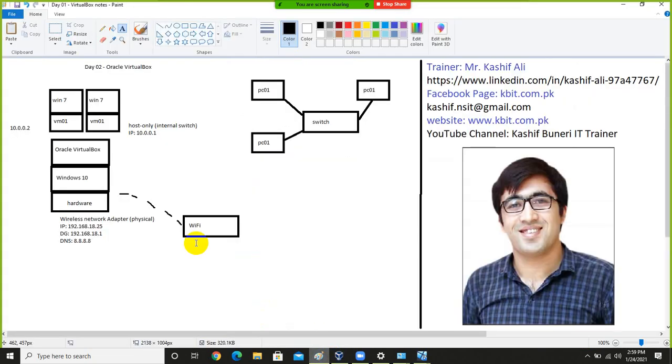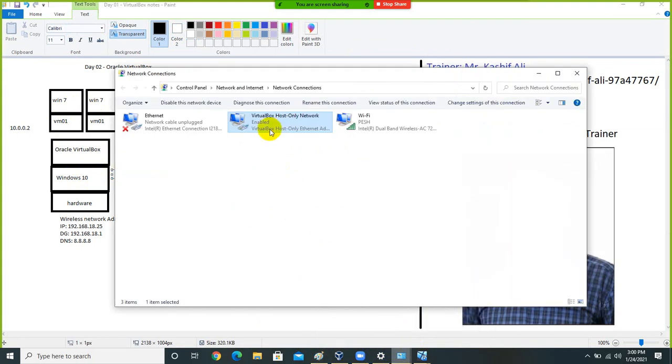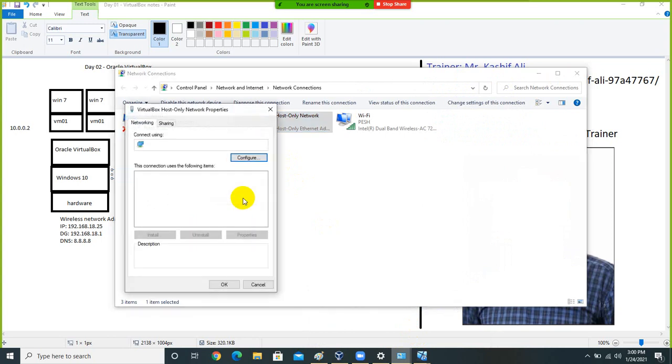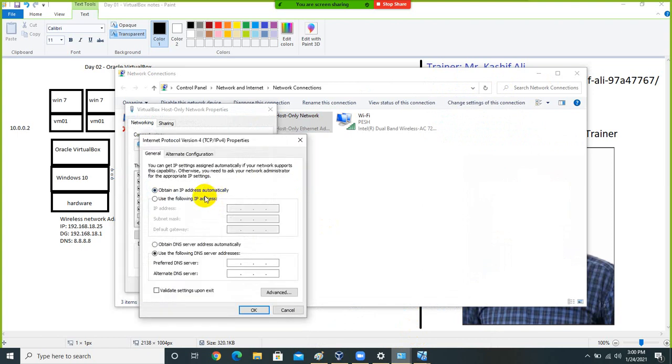Okay, and if you want to access your Windows 7 virtual machine from this machine, you need to assign an IP address to the virtual network adapter of Windows 10. So in Windows 10 we have this adapter for host only. I will right click here and assign an IP address to my host only adapter in this range, 10.0.0.3.